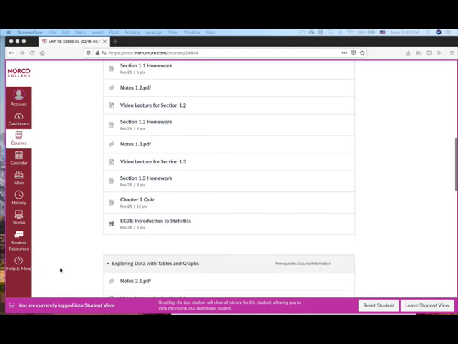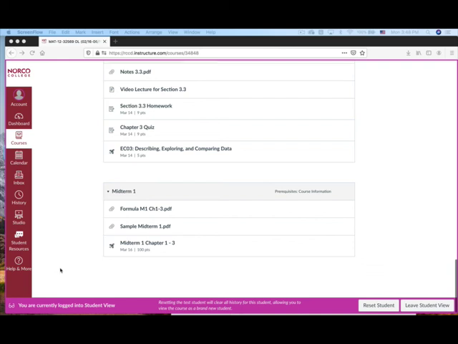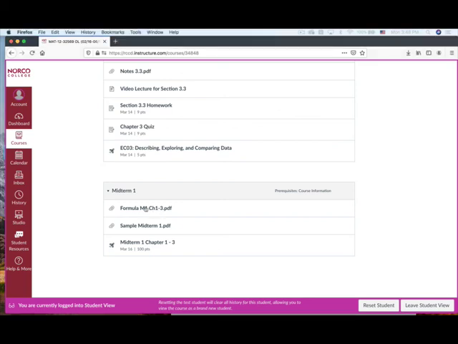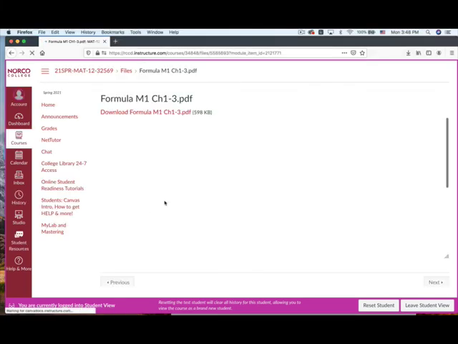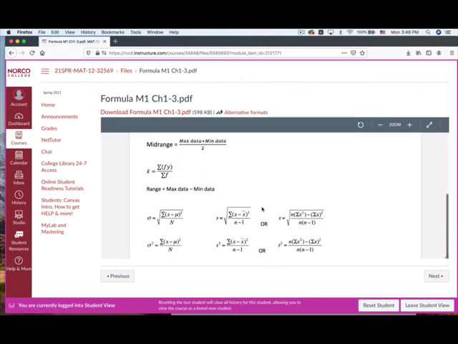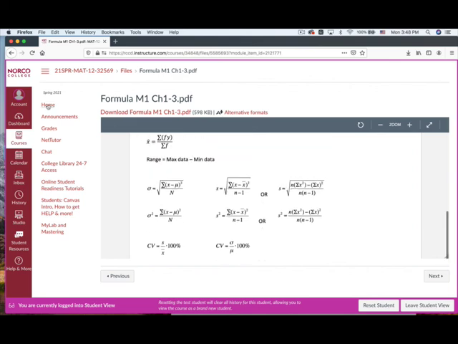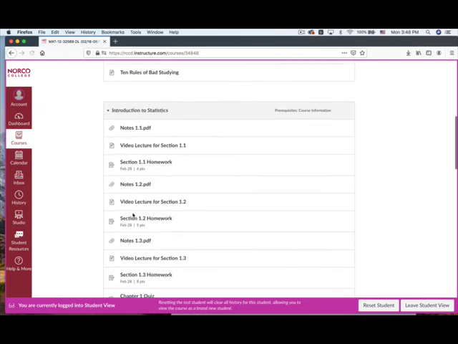Once you guys are done with chapter 1, chapter 2, and chapter 3, you will find midterm 1 in here. You can see there's a formula sheet for midterm 1, chapters 1 to 3. Click on it. You could print out this formula sheet. You could use the formula sheet for your midterm 1. Print it out for the midterm 1.